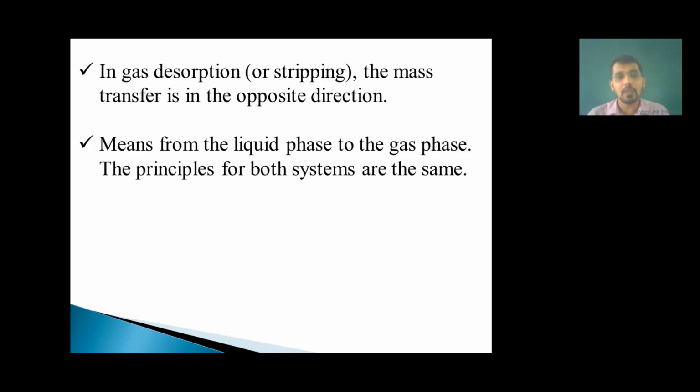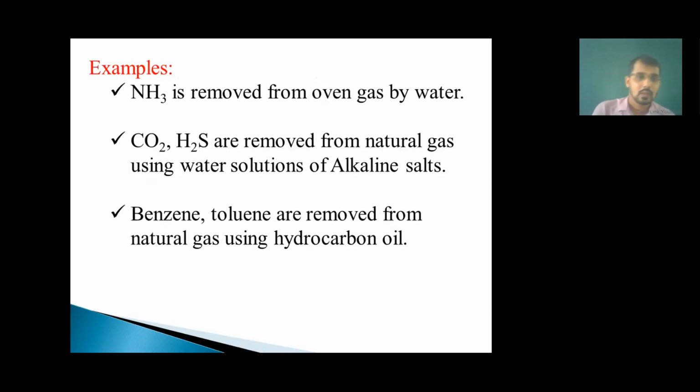Then you have to define the meaning of adsorbate, absorbate, adsorbent and absorbent. There are 4 terms involved: adsorbate, absorbate, absorbent and adsorbent. So you have to write the definition for these terms as well, if the question is asked for 7 marks. After that you have to give the principle. I told you what the principle involved in this is: solubility of the component. Okay. You have to write these examples.